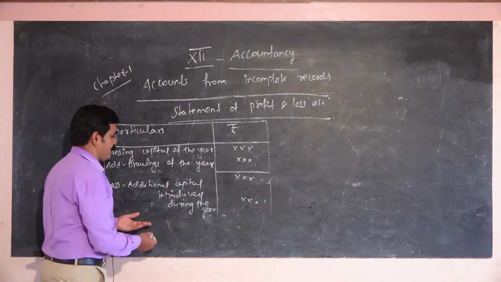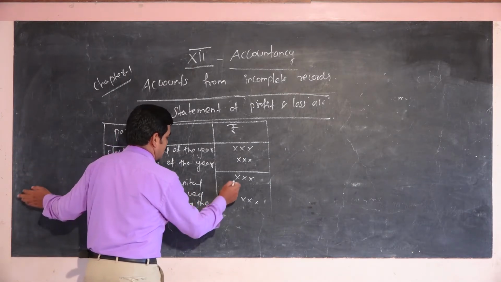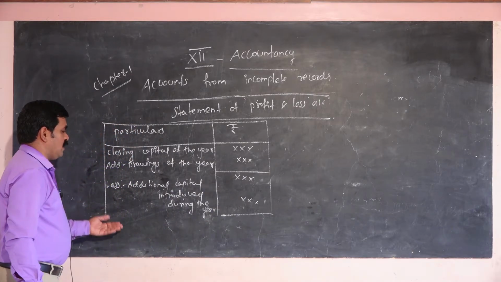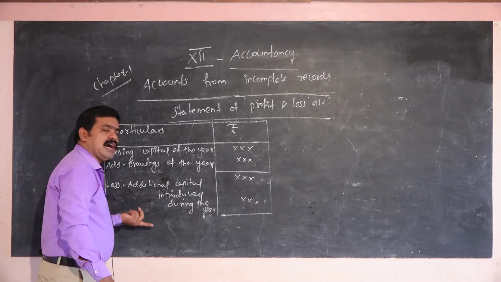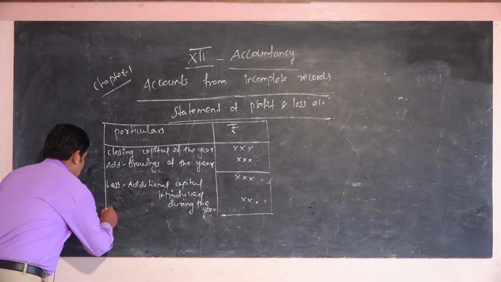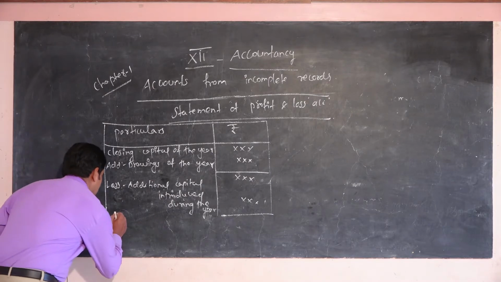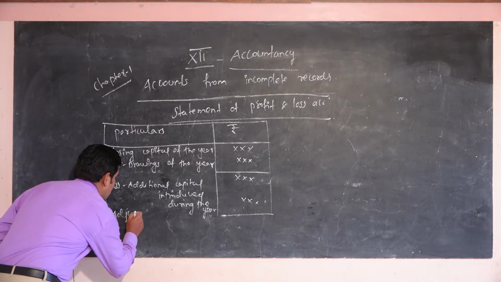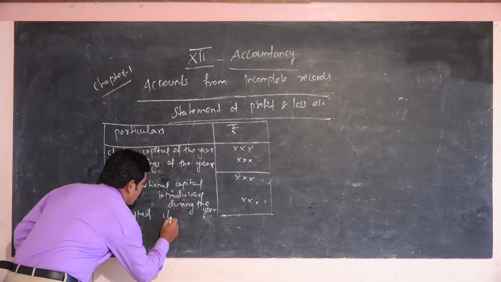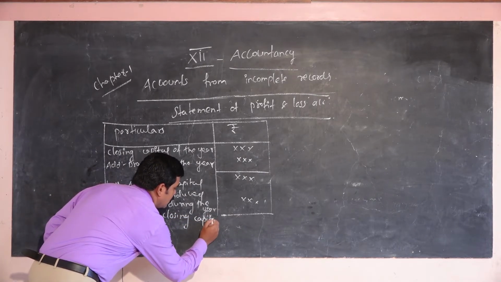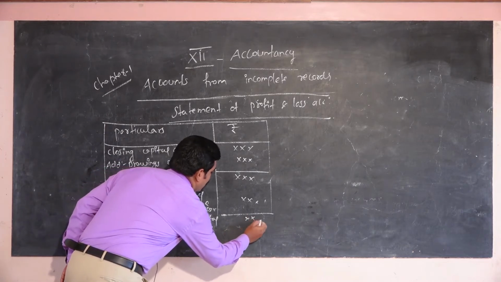So you have to separate it from this amount. Now you will get some amount, and that is called the adjusted closing capital.